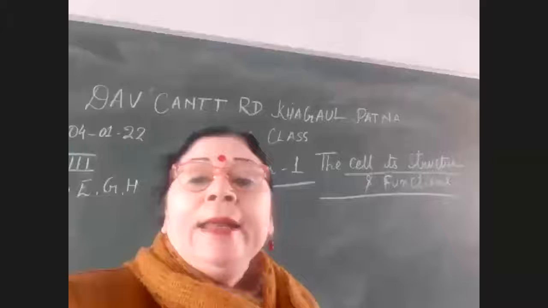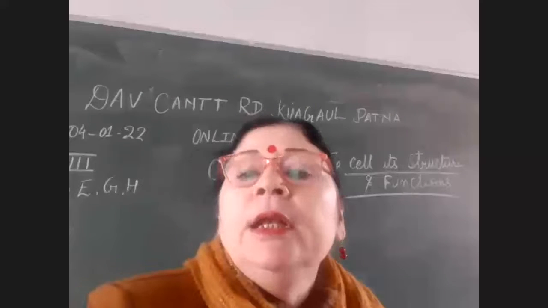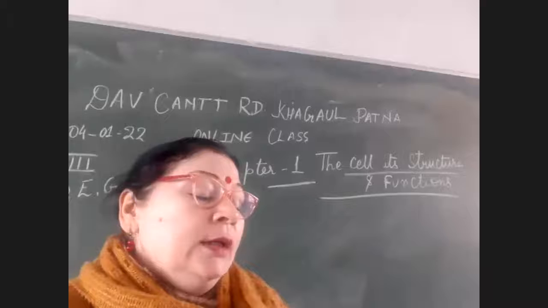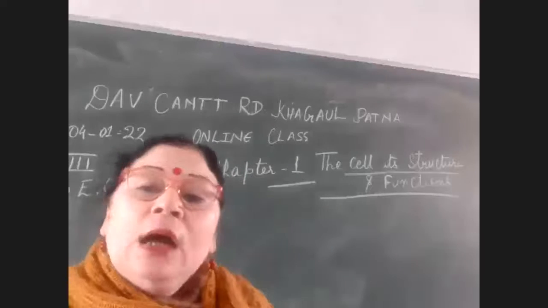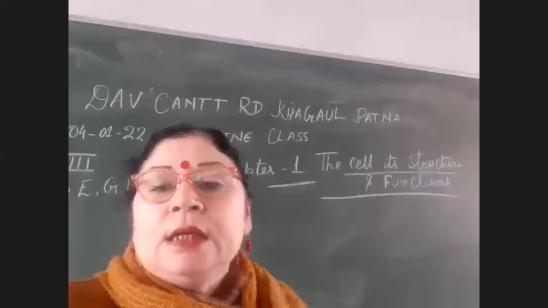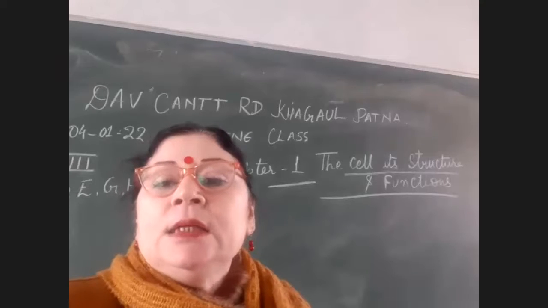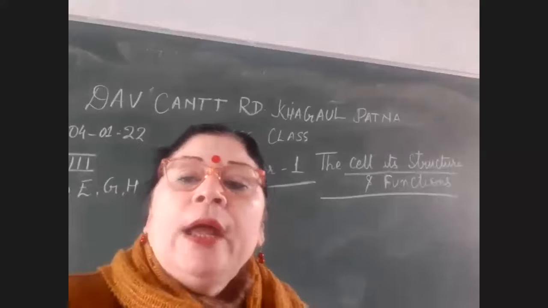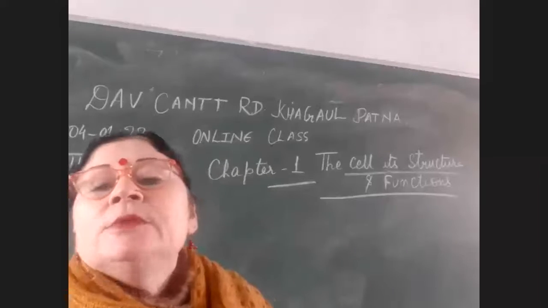First of all, the term electrolyte. What do you mean by this electrolyte? The free mobile ions allow the electric current to pass, like you have studied in class 7, that when we pass electric current and add sodium chloride in water, then it becomes more conductive.